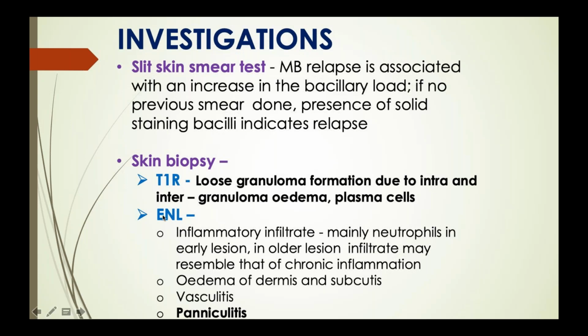Okay. And then in case of ENL, erythema nodosum leprosum, when you take a biopsy within a period of 72 hours, you see plenty of neutrophils. Okay. But after that, you see all chronic inflammatory cells like plasma cells, eosinophils, like that. And what else do you see? Again, edema either in the dermis or in the subcutis. Okay. In addition, you also can see vasculitis and panniculitis. Okay.